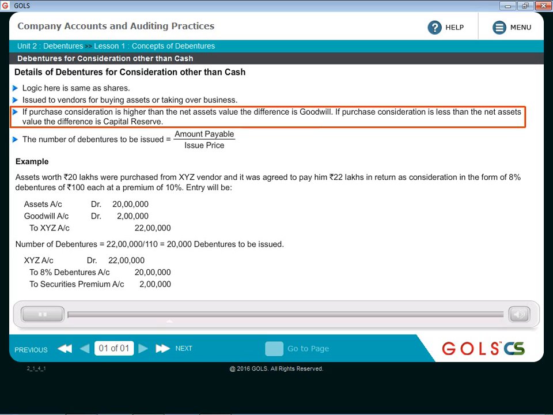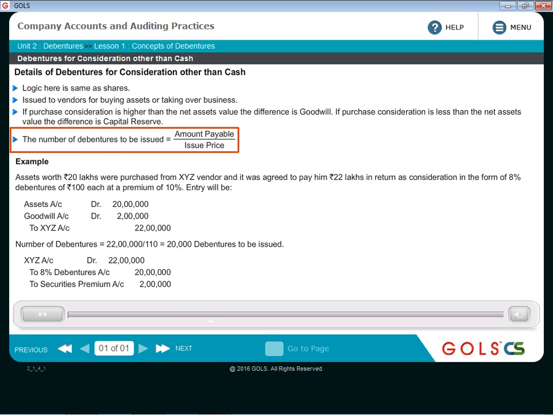So the difference between the purchase consideration and net assets value, which is 120 minus 100 in our example, is called goodwill. And if it is the other way around, so that is the net assets value taken over is 120 rupees and purchase consideration is 100, so it is like a capital profit.